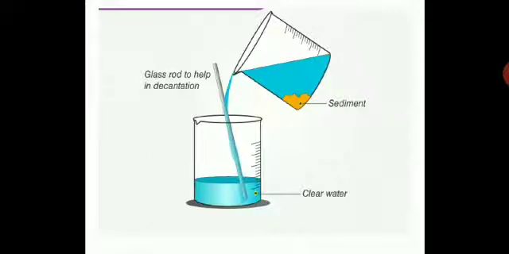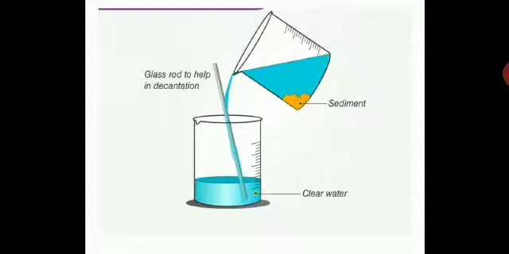Then you will see here how decantation is done. You see a beaker with sediment and water. What you do is keep a glass rod and take another beaker, and pour gently. You will slowly pour the upper layer of water, and try not to disturb the sediment. The upper layer of water you are going to transfer into another beaker with the help of a glass rod, very gently and very slowly. So this is the decantation process.